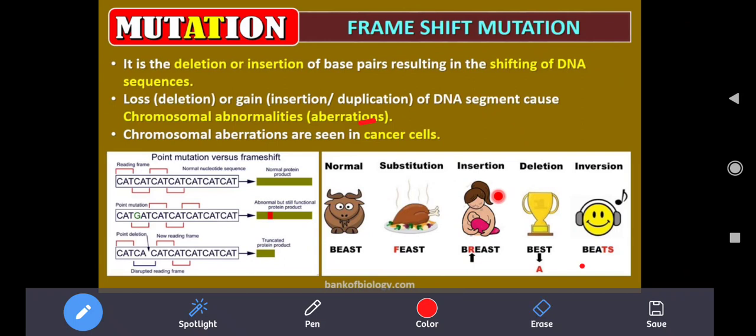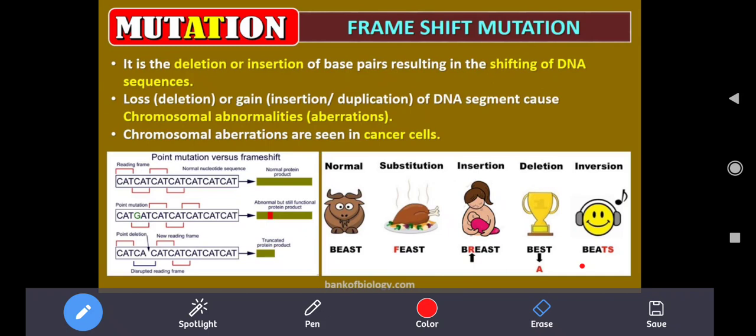It is mentioned there. Look at this. Any changes in the chromosome or chromosomal abnormalities are called aberrations. Changes that take place in the genetic material are called mutation, but changes that take place in the chromosome itself are called aberrations.